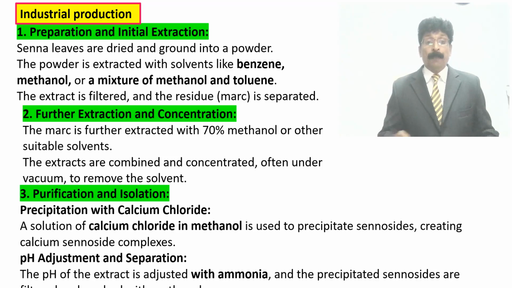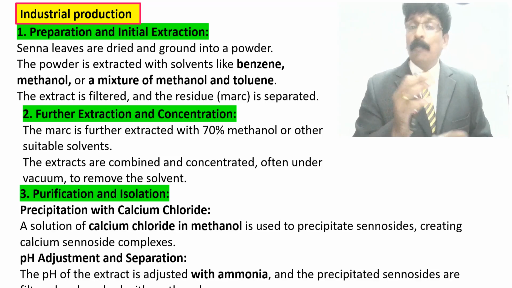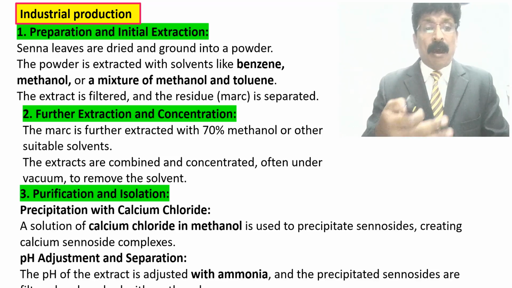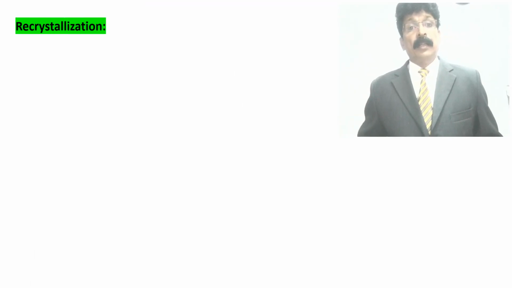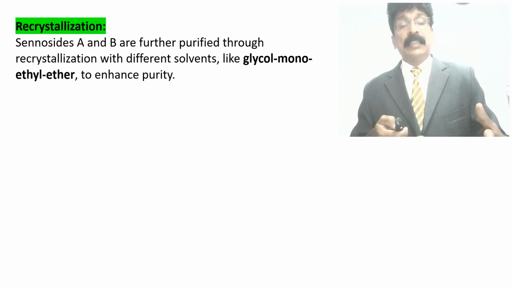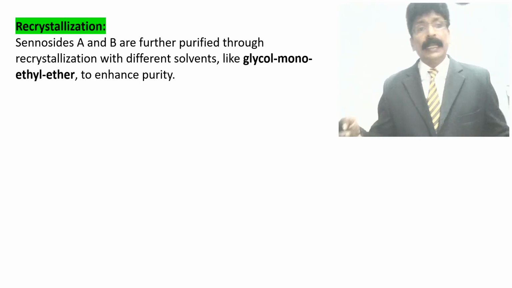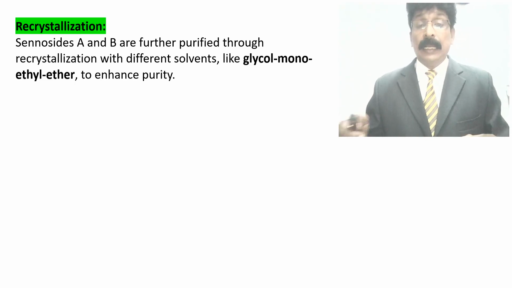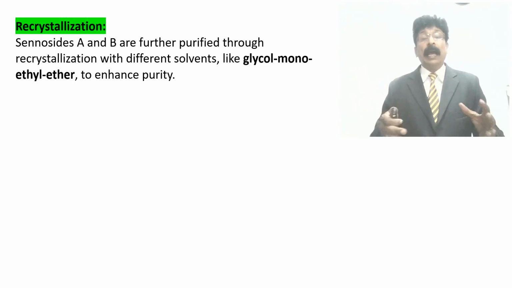pH adjustment and separation: the pH of the extract is adjusted with ammonia, and the precipitated sennosides are filtered and washed with methanol. Now recrystallization: sennoside A and sennoside B are further purified through recrystallization with different solvents like glycol monoethyl ether to enhance purity.